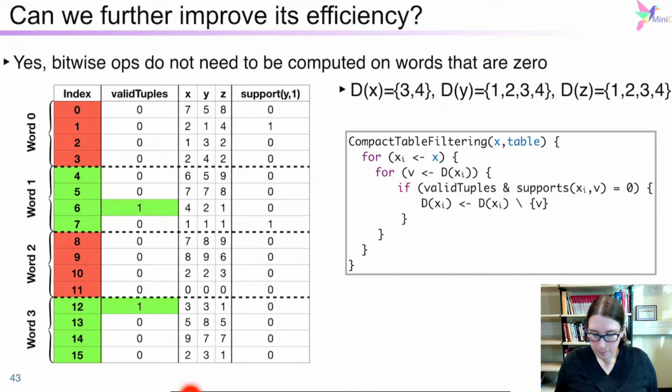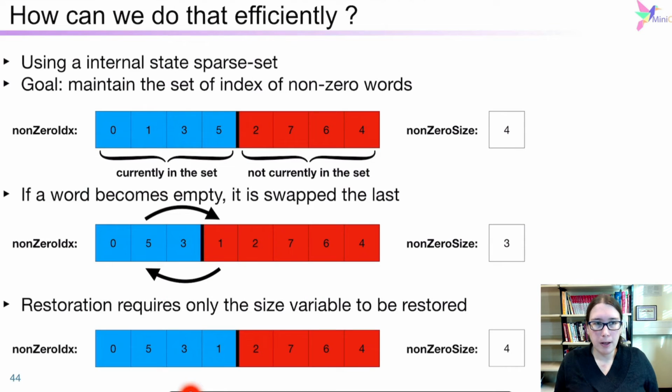And to do that, we will use a data structure that we already saw in the STR algorithm, which is the state sparse set. So not a bitset, a simple set. So recall the STR algorithm. We had this array of indexes for all the tuples. So here we have an array of the indexes of the words.